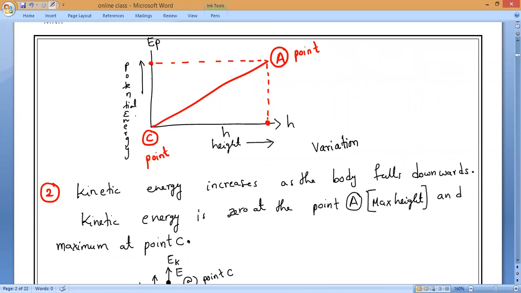If height varies, then the graphs will vary. The graph will come opposite. If height is on the y-axis and potential energy on the x-axis, then the graph will vary. But we take potential energy on the y-axis and height on the x-axis. That is why the graphs will be like this. So this is the variation of potential energy with height. Hope all of you understand. There is no doubt, so you can solve.